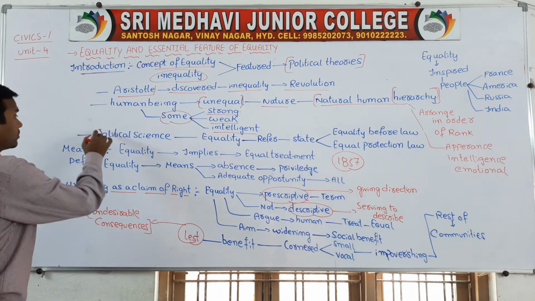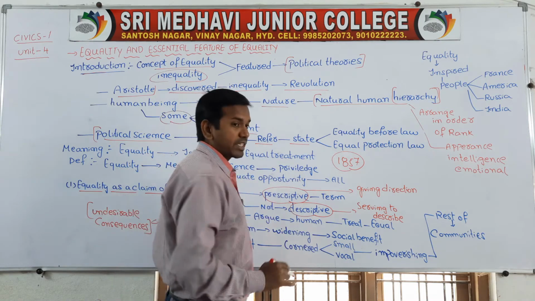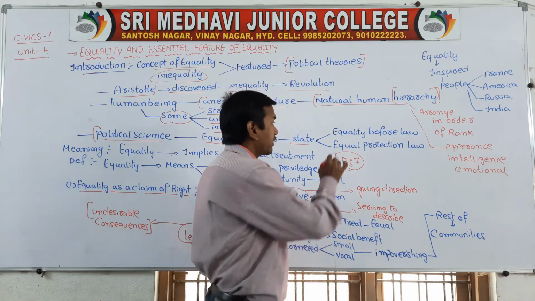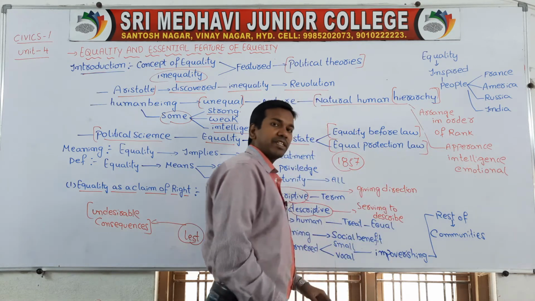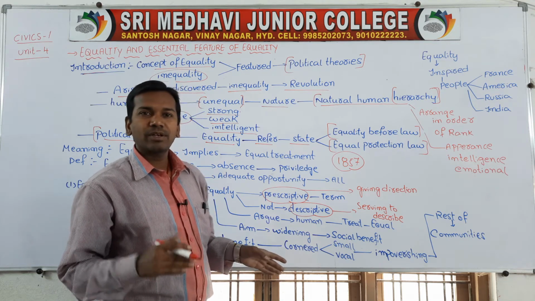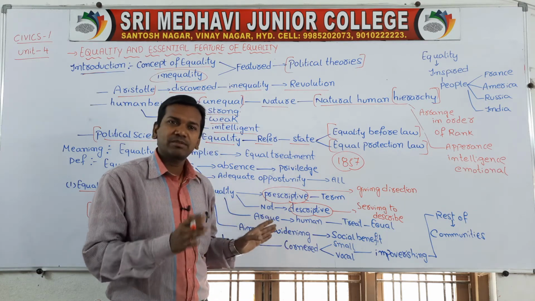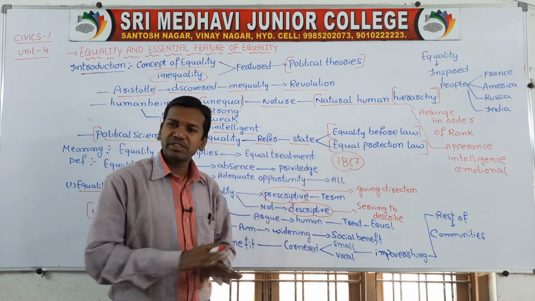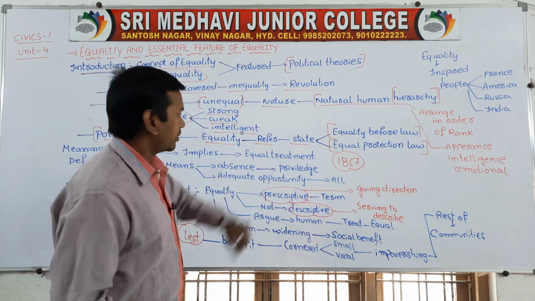Next we will go forward. Political science also resembles that equality refers to the state. When you are talking about political science, equality is nothing but everybody should be equal before law and every person should have equal protection of law. Their law should be protected equally. In political science we want equality, not complete equality, only regarding political science. When all the people are treated equally, they are equal before law, with equal protection of law. All the laws of the people should be protected equally. So that is called equal protection of law. That is one point.